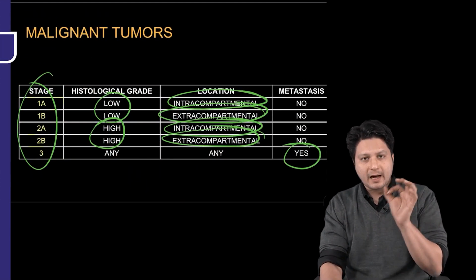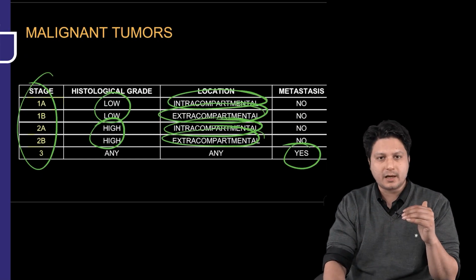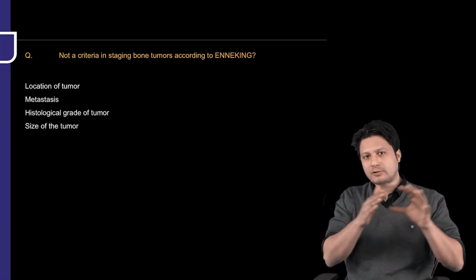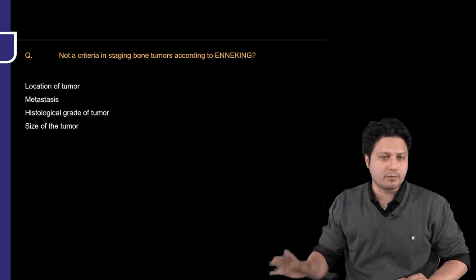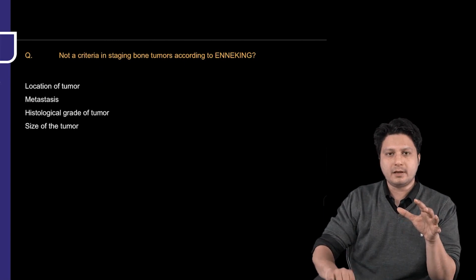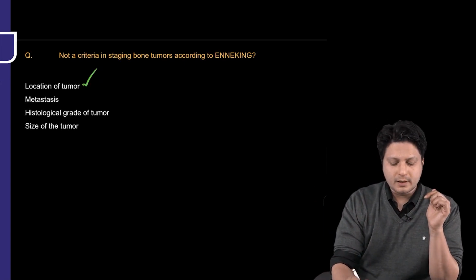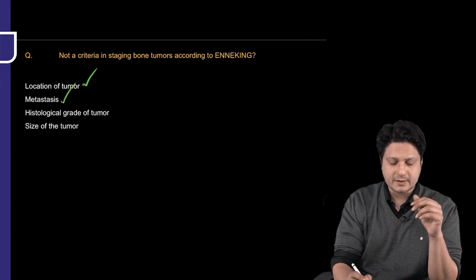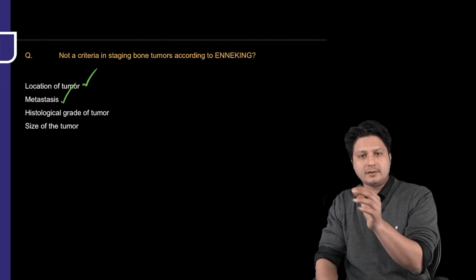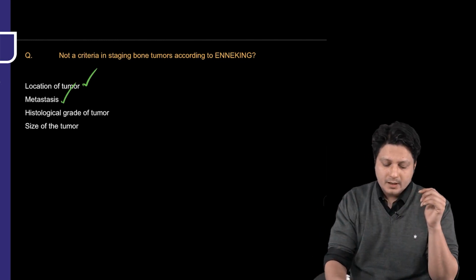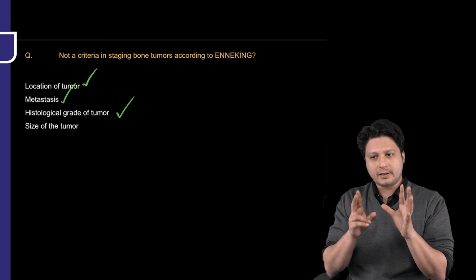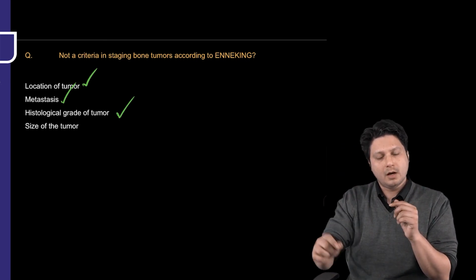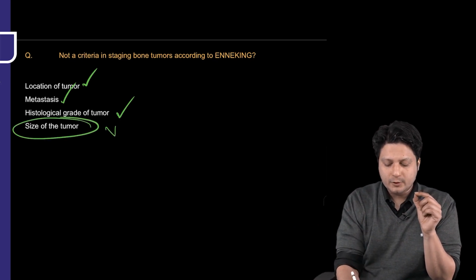But the only question that could be asked out of this discussion of the malignant staging is which of the following is not taken as a criteria for classifying the malignant tumors of the bone according to Enneking system of classification. Now, in the options we have given location of the tumor, whether it is intracompartmental or extracompartmental, so it is a criteria. Metastasis, yes, alone, if it is present, then it will be classified as stage 3. Histological grade of the tumor, yes, it is responsible for classifying the malignant lesion into a type 1 and type 2, but size of the tumor is not taken into account.